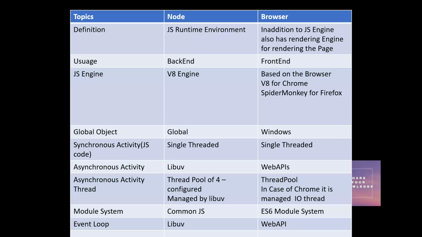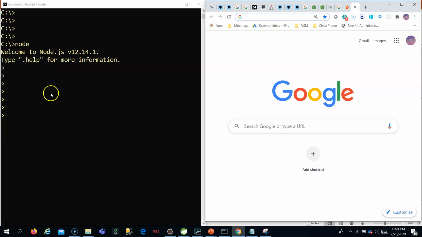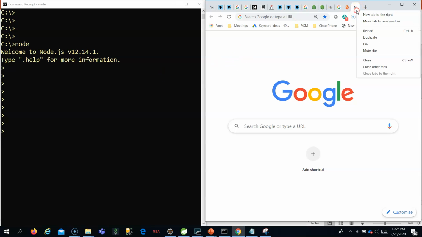And now let's move to the global object in case of node and browser. What is the global object in case of node and browser? Once you download node, maybe for Windows or Mac OS, whatever you are using, and once you put node, this is the node environment. Here also you can execute interactively. Similarly in Chrome, I have taken a Chrome thing.